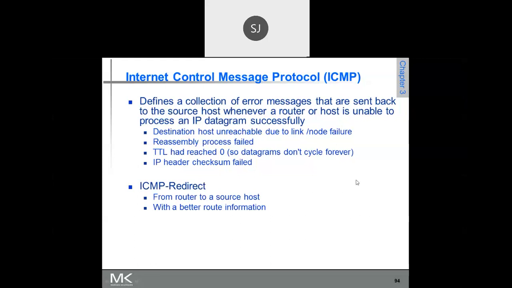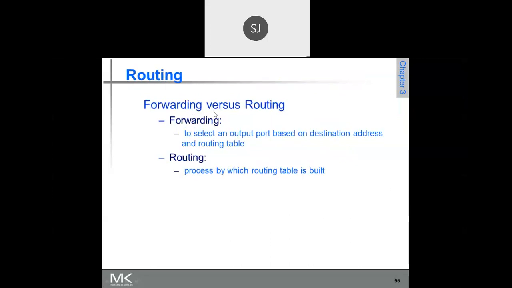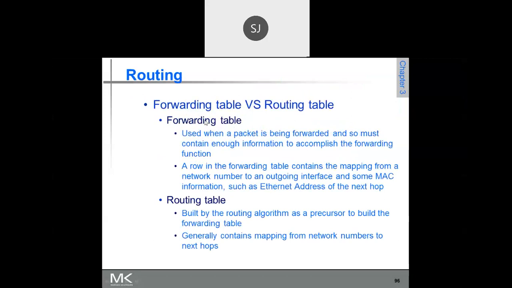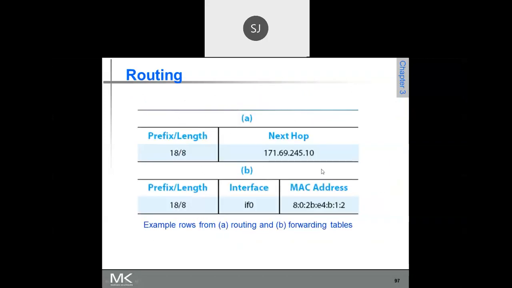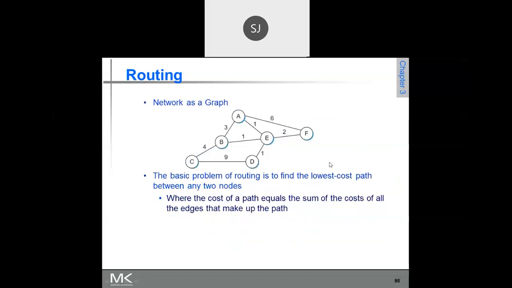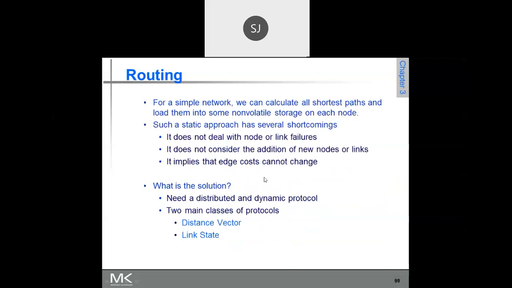Tomorrow we'll start with routing, which is the next chapter. Just see this: there are various things, routing versus forwarding, then how routing takes place and how the routing tables are maintained. This is a subnet, and we will see how routing takes place within it. There are two main protocols: the distance vector routing protocol and the link state routing protocol. We'll study them. Any doubts in whatever you have studied so far?